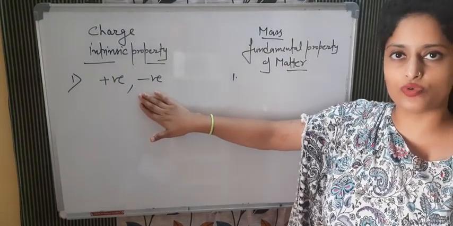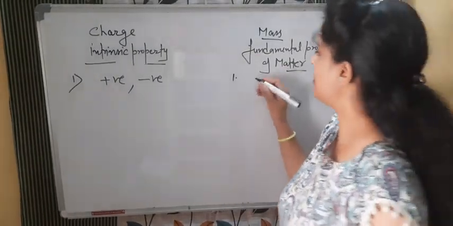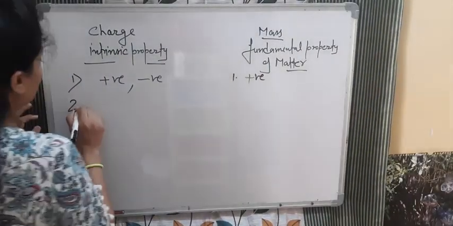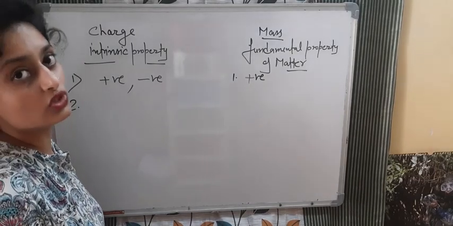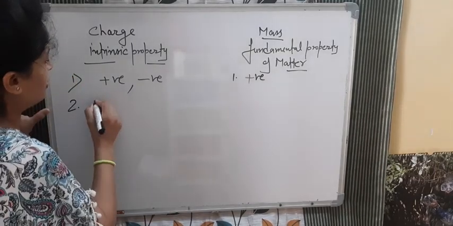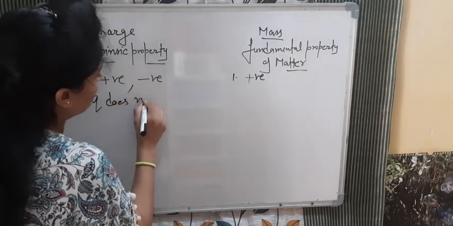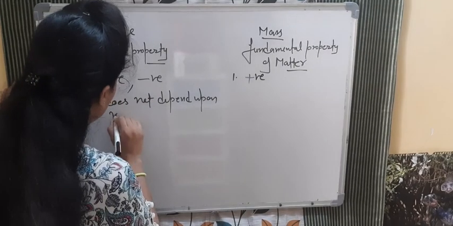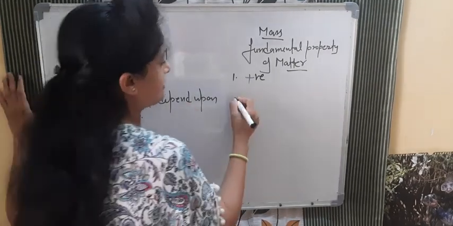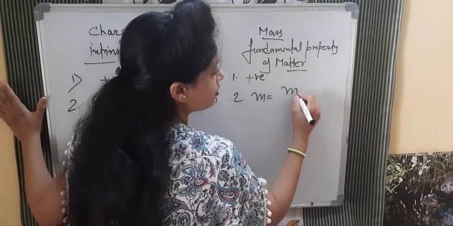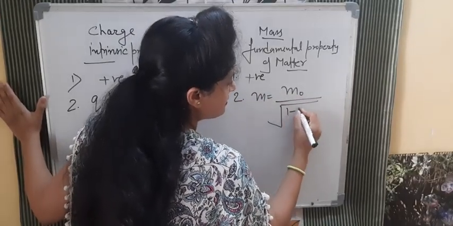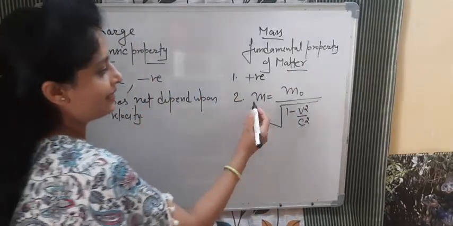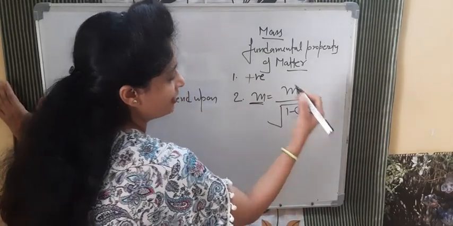First, charges are of two types, positive and negative. Mass is always positive. We never studied that mass is negative. Second, charge does not depend upon the velocity of the object. Q does not depend upon velocity or speed, but mass does. There is a formula: M equals m naught divided by the square root of 1 minus v square by c square. From this formula we can say very clearly that mass depends on the velocity of the object.